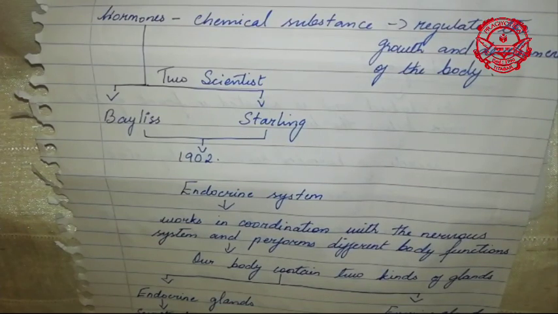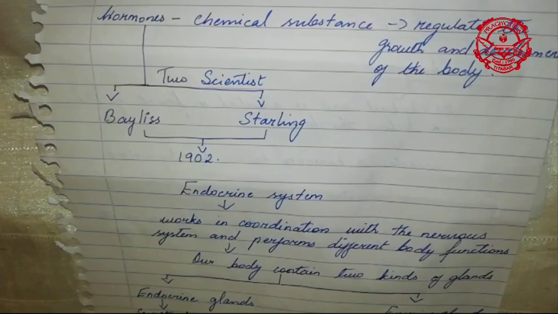So our body's endocrine system works in coordination with the nervous system, and they perform your different body functions. The endocrine system is very important, just like your circulatory system, respiratory system and nervous system. The endocrine system consists of your glands, and they work in a coordinated manner along with your nervous system.